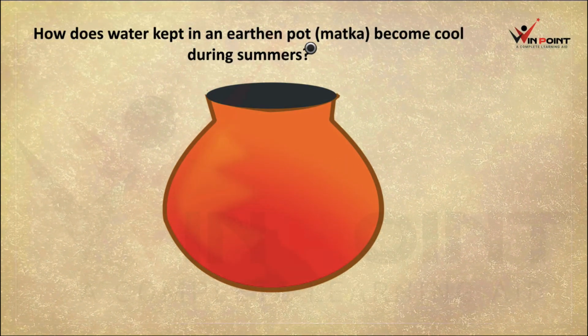The water kept in an earthen pot becomes cool during summers. What is the reason? That's the question. When we are taking water inside this pot, the matka, the surface has a specialty. This surface has small holes. The surface is made up of clay and it has small pores.